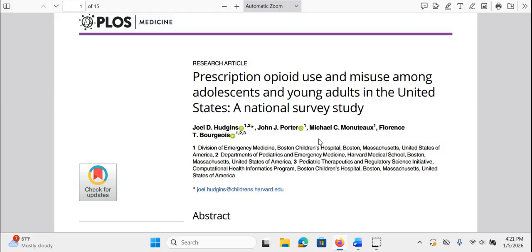So they know about emergency medicine, which is really important for opioid overdoses, right? And they work in a children's hospital, right? So young adults, they would have more information about them. They work for the Departments of Pediatrics and Emergency Medicine at Harvard Medical School. Well, that's fancy. And again, feeling very good about that. They work at the Pediatric Therapeutics and Regulatory Science Initiative Computational Health Informatics Program, also at Boston Children's Hospital.